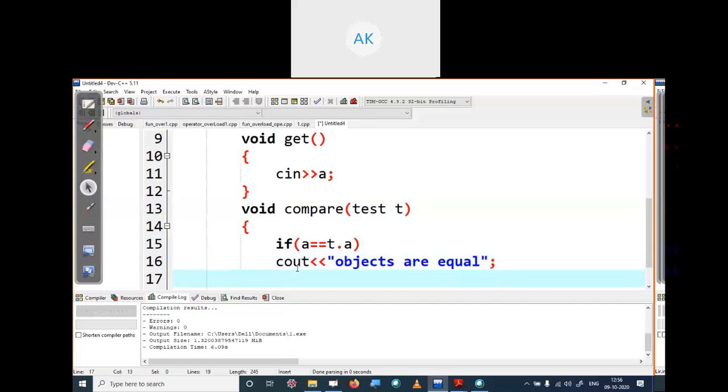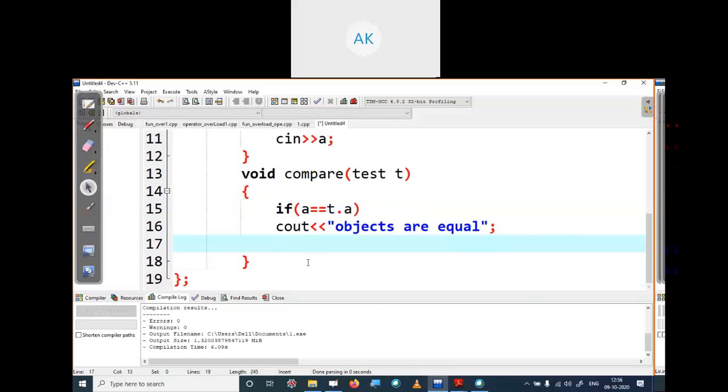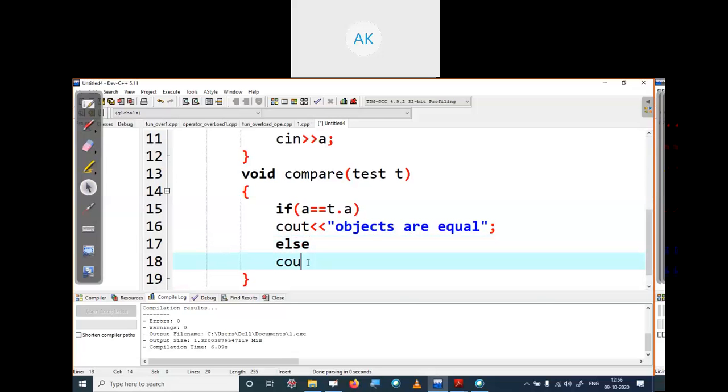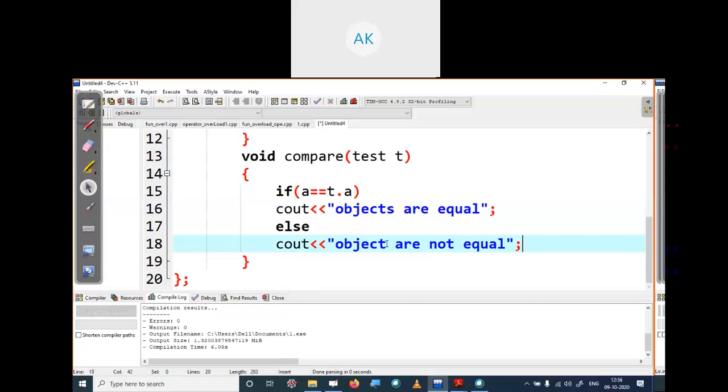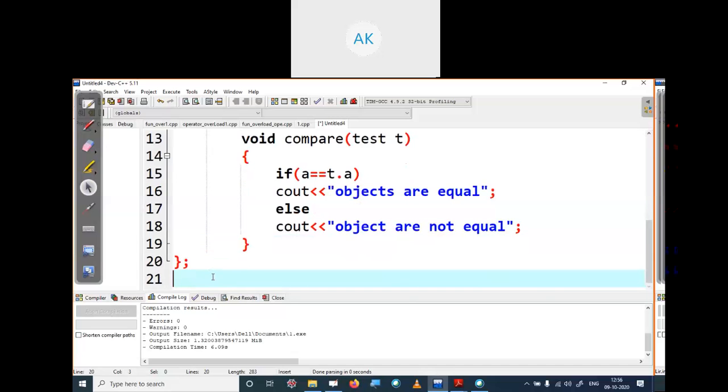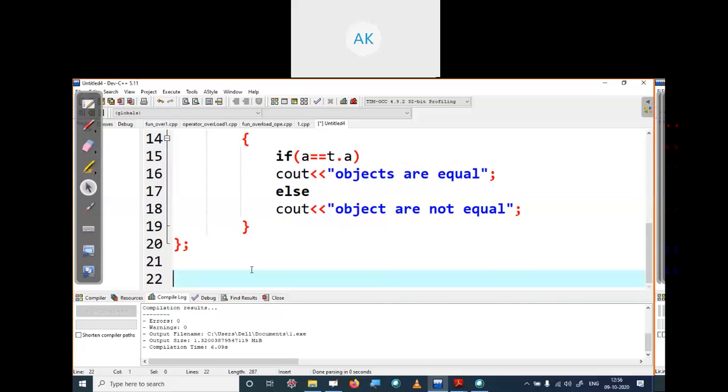If the value of a which is calling is equal to the value which is called, then it will tell you both objects are equal. Else, if not equal, you will print objects are not equal. This is what the simple function is doing. It is comparing two values and printing the message according to the comparison. If it is the same, it will print they are the same, otherwise not. Write a main method.